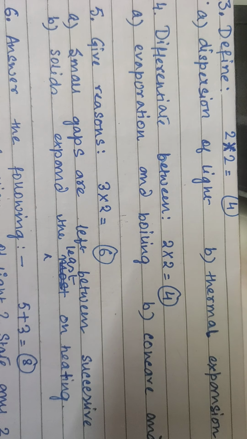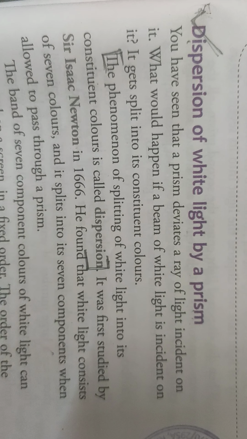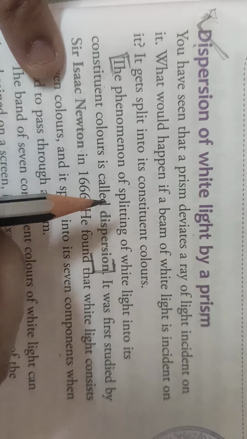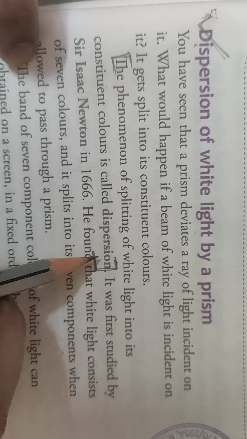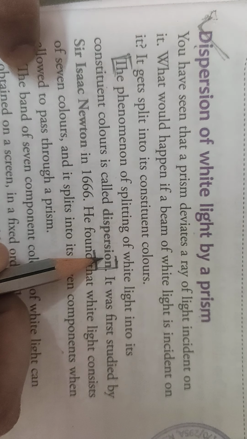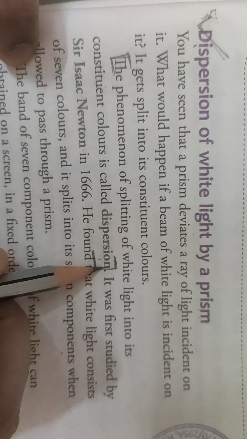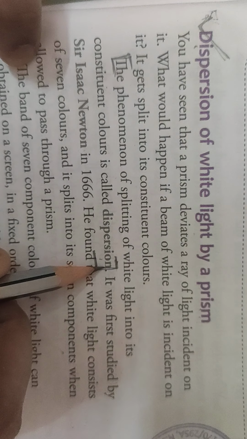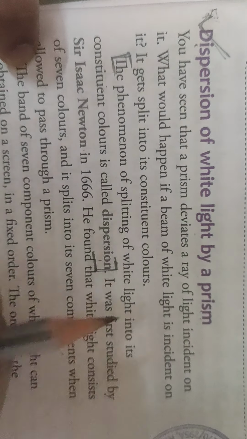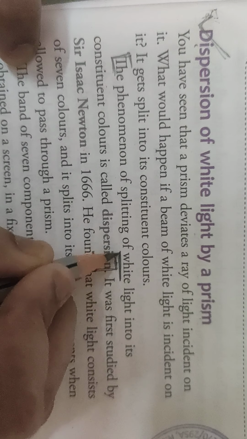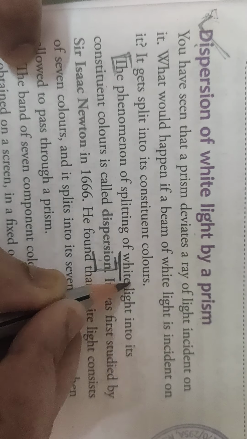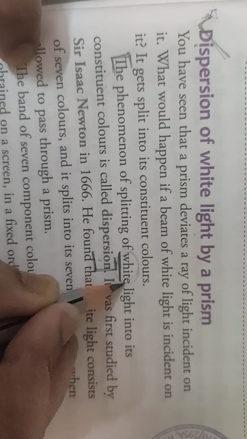Next you have to define dispersion of light and thermal expansion. So I have found many of you have written this correct. Fine. The phenomenon of splitting of white light into its constituent colors is called dispersion. Fine. Some of you have also written when we pass it through prism. That's perfectly correct. But don't forget to mention the word white. This is important. If you forget to mention this, marks will be deducted.